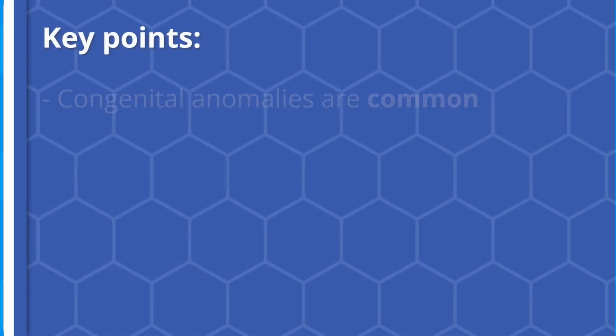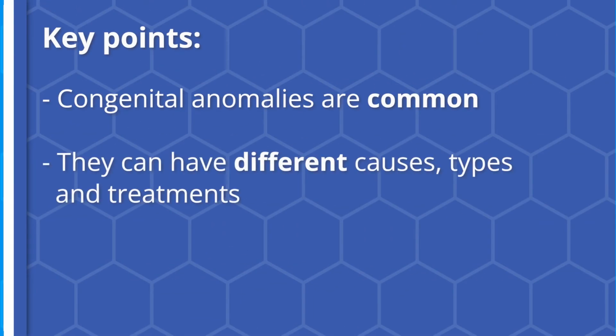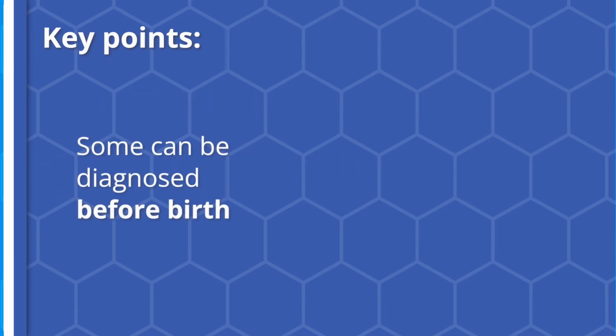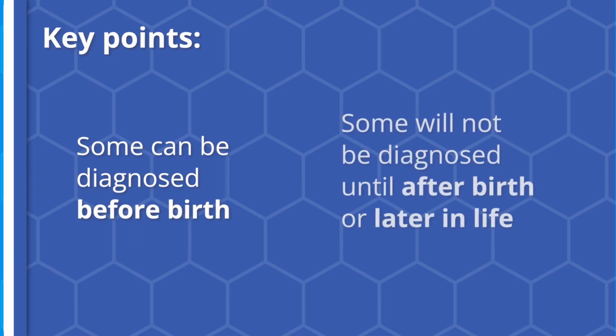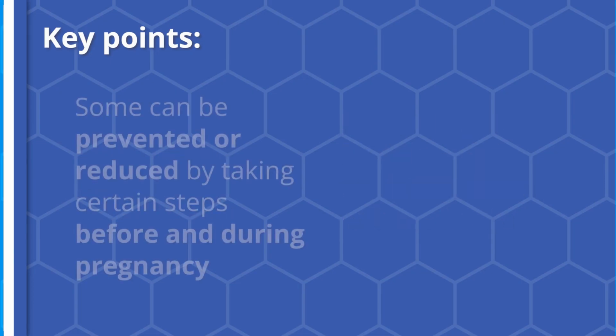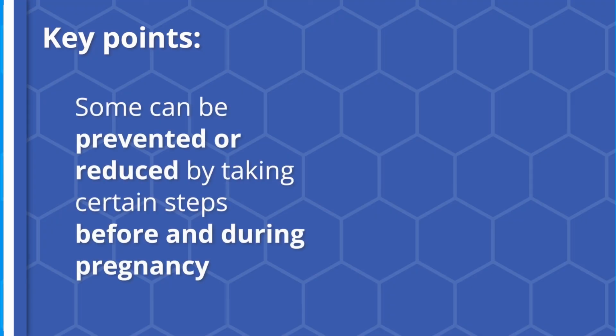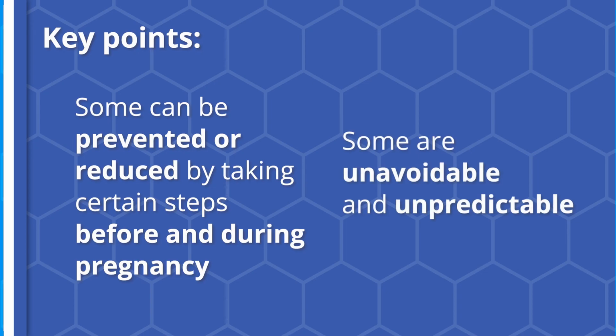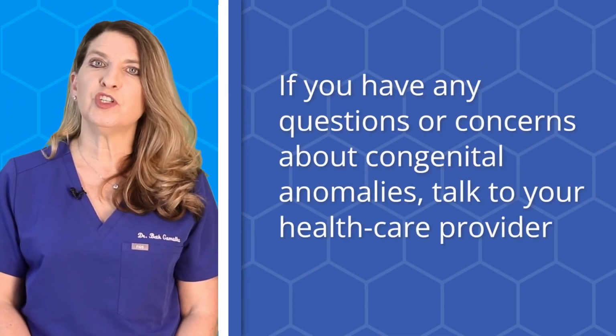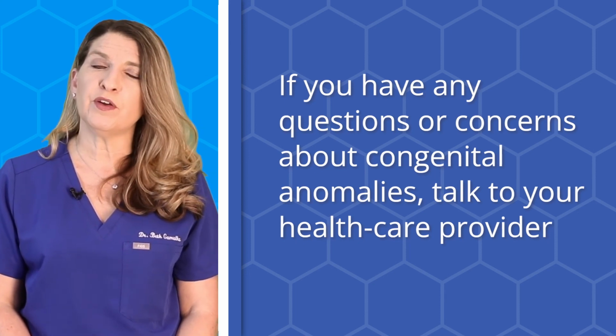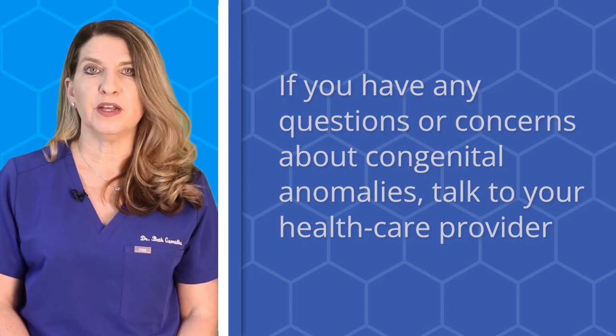Key points. Congenital anomalies are common and they can have different causes, types, and treatments. Some congenital anomalies can be diagnosed before birth, and others will not be diagnosed until after birth or later in life. Some congenital anomalies can be prevented or reduced by taking certain steps before and during pregnancy, but some are unavoidable and unpredictable. If you have any questions or concerns about congenital anomalies, talk to your healthcare provider, who can give you more information and guidance.